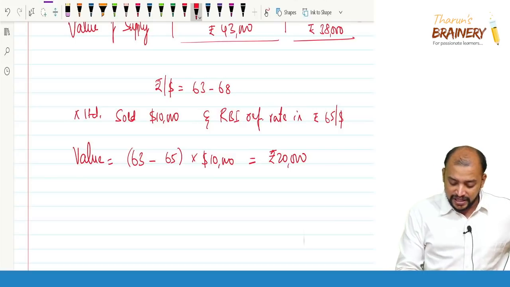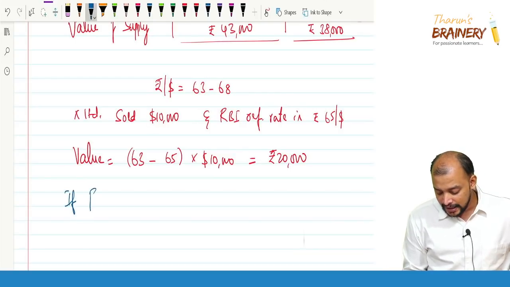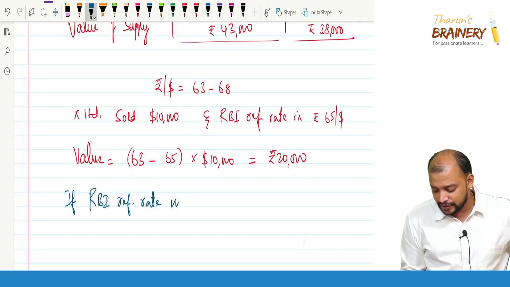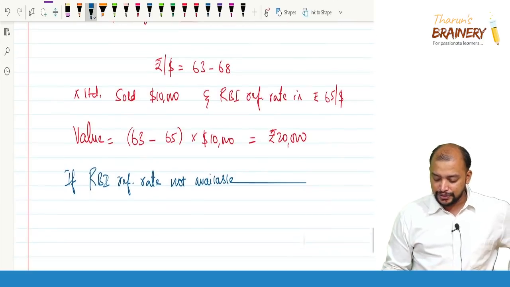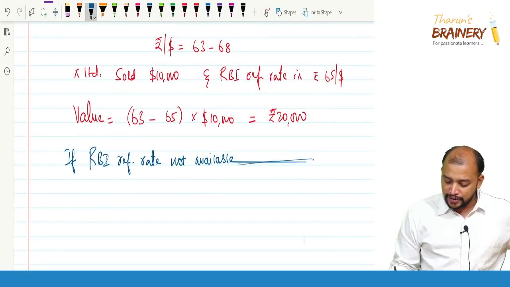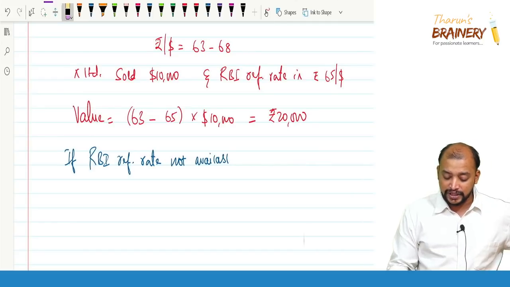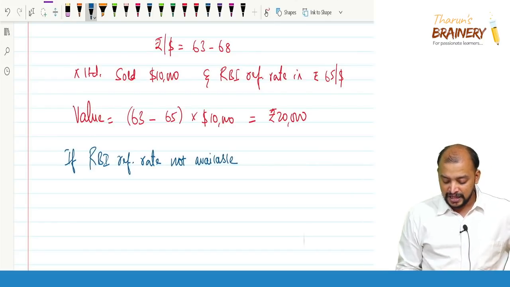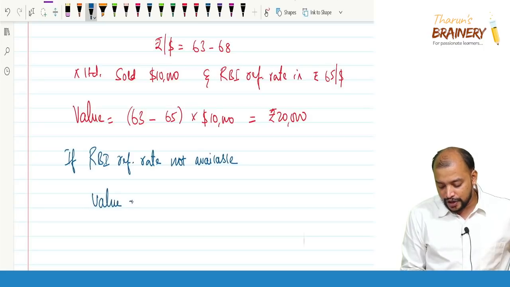If the RBI reference rate is not available, then what do we need to do? In that case, we need to take the gross amount exchanged in Indian rupees multiplied by 1%. So what should be taken as the value? Gross amount in Indian rupees.